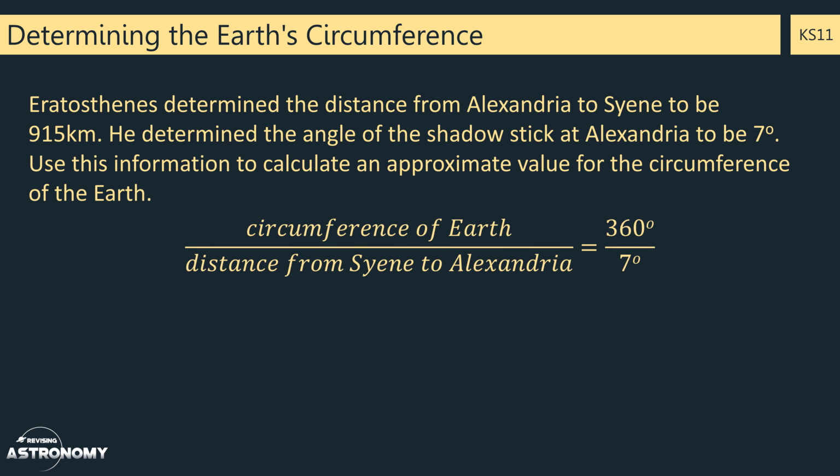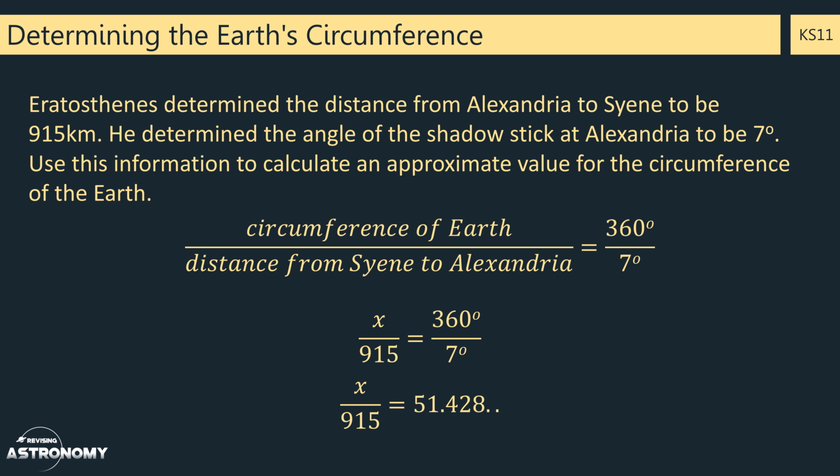Well, to do this, we're going to use the equation circumference of the Earth divided by the distance from Syene to Alexandria is 360 degrees divided by 7 degrees, which comes from the question. We can then substitute our numbers in. We're trying to work out the circumference of the Earth, so we'll leave that as x. 915 is the distance from Syene to Alexandria in kilometres, and that equals 360 degrees divided by 7.